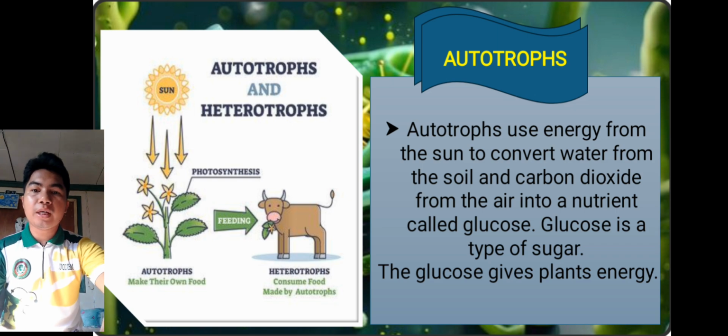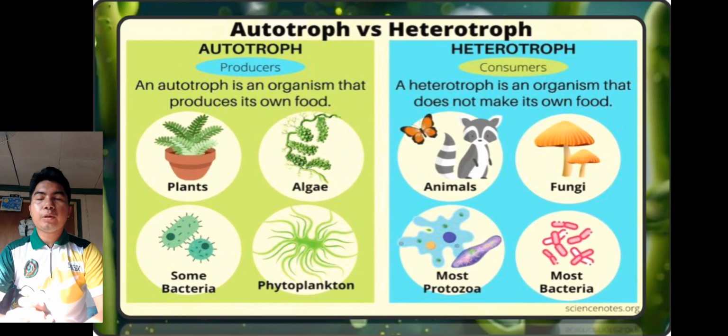So may relation yung dalawang parts ng photosynthesis. So next, we have here the two types of photosynthesis. We have autotroph versus heterotrophs. So as you can see, nasabi ko na kanina ano yung function ng autotroph and heterotroph. So our autotroph is our producers. Example, plants, algae, some bacteria, and phytoplankton.